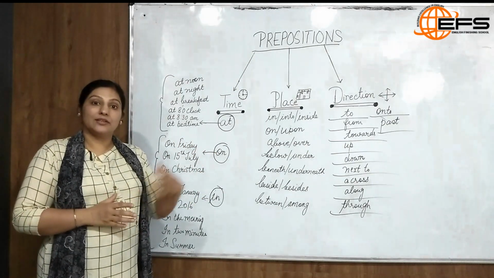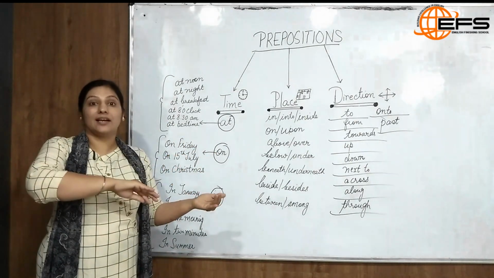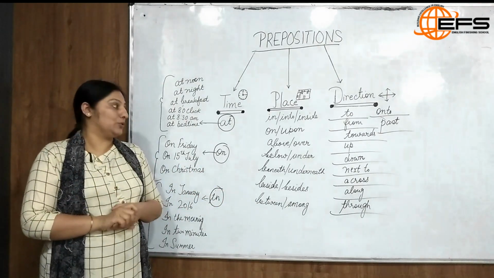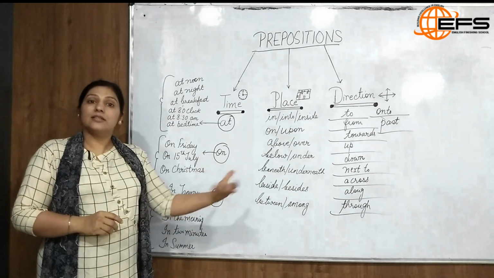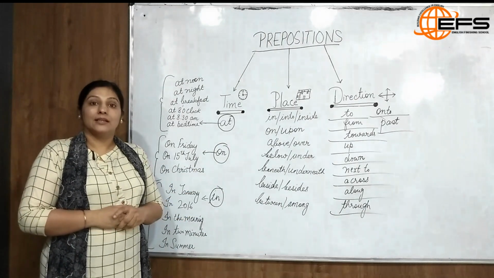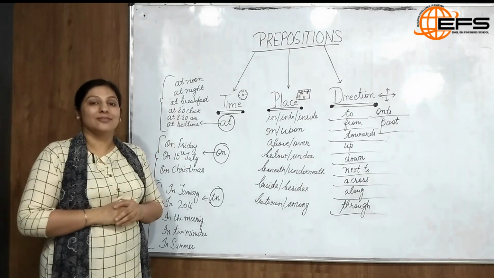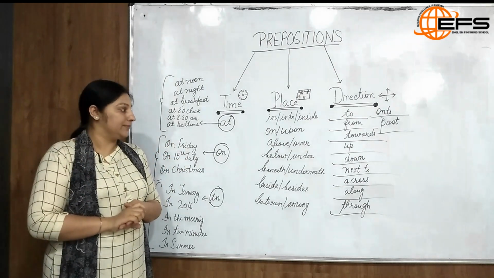So when the object is on either side of an object, you say next to. He is sitting next to me. There was a stranger sitting next to me in the bus. So this is how we use next to.